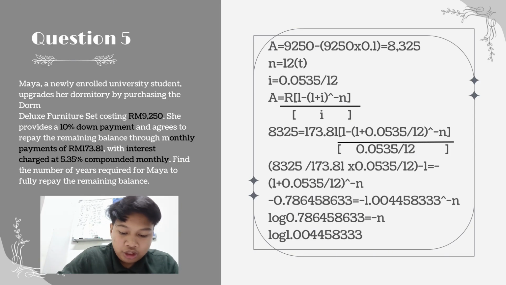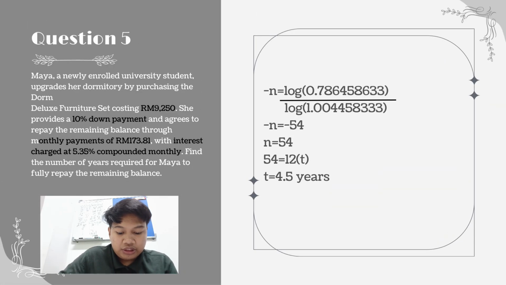So the formula that we are going to use is A equal to R times 1 minus (1 plus I) to the power of negative n, over I. After a bit of counting, we are going to use logs, because we need to bring down the negative n power. This way, we get n, which is 54. After that, we compare it with 12t. So the answer for the years is 4.5 years.